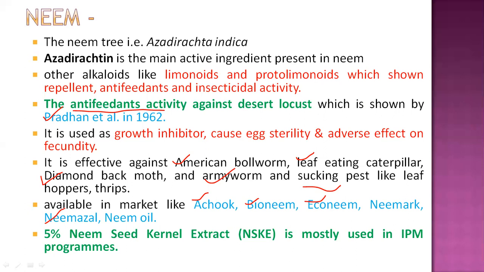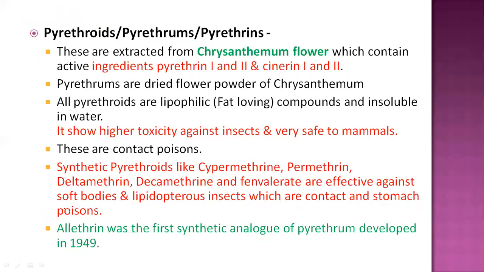And in the IPM program, the NSKE, that means the neem seed kernel extract, is used to control various pests. That means the 5% neem seed kernel extract is generally used in IPM. So this is the important information about neem.